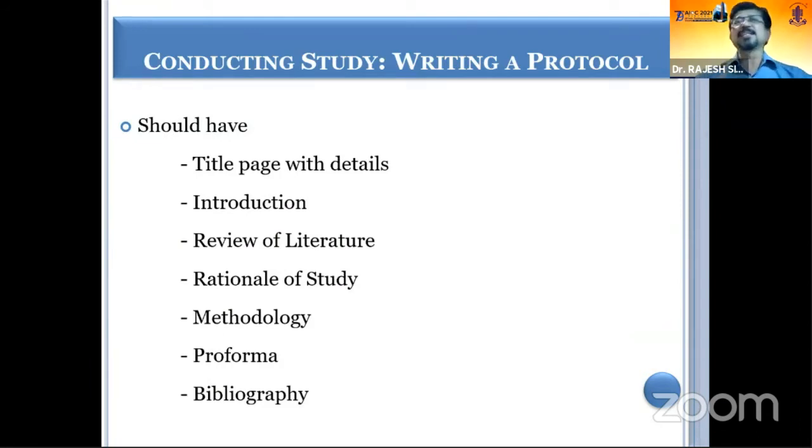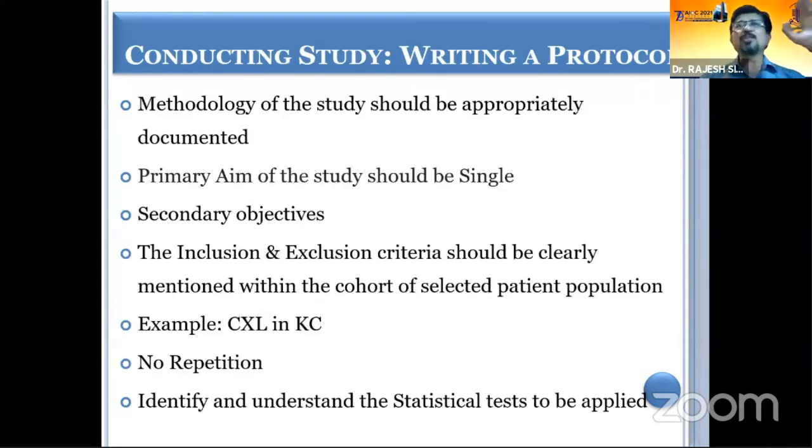As far as conducting the study is concerned, you have to write a protocol properly under these heads, and you have to stick to the protocol. The methodology should be formed in such a way that you stick to the protocol, and don't create too many aims in a study. You should have a primary aim, which should be single, and then you can have secondary objectives so that the student doesn't get confused. And your study also doesn't give a confusing outcome.